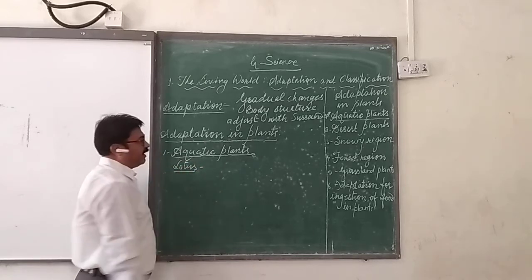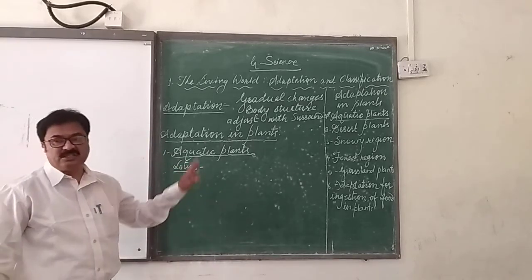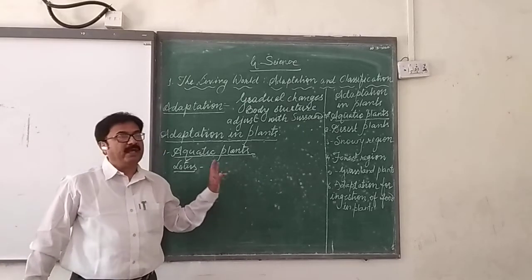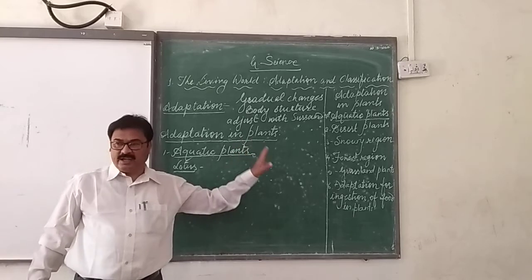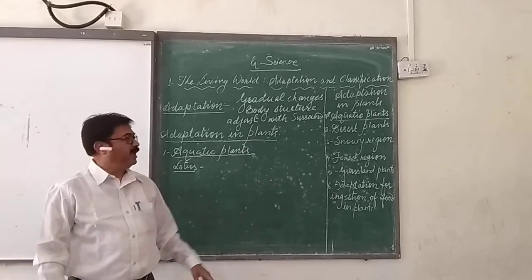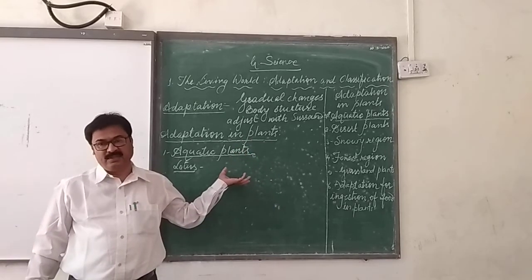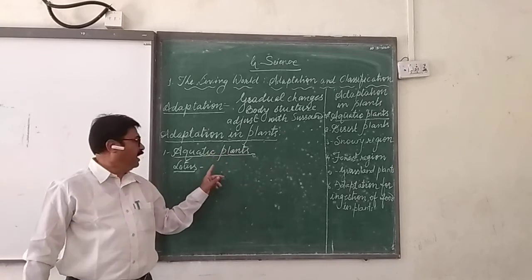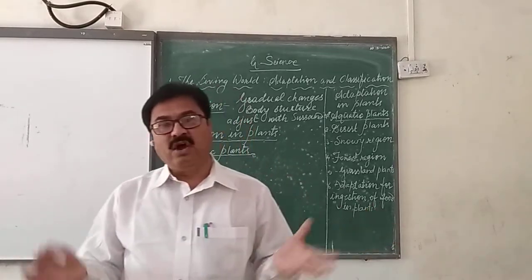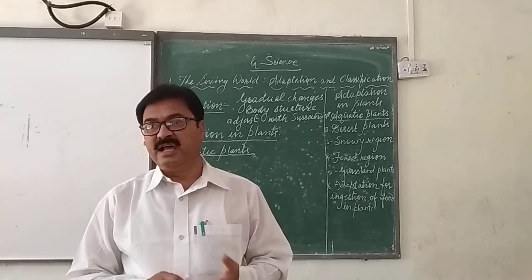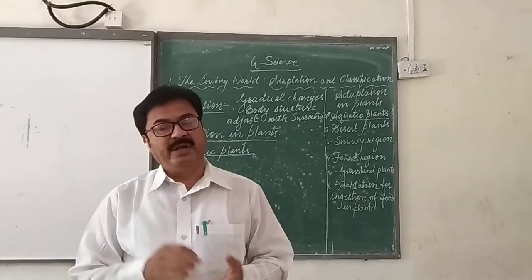Some of the plants are submerged in the water, which means the roots, stems and leaves are completely submerged. An example is hydrilla. Some plants are completely floating on the surface of the water. They are also aquatic plants.